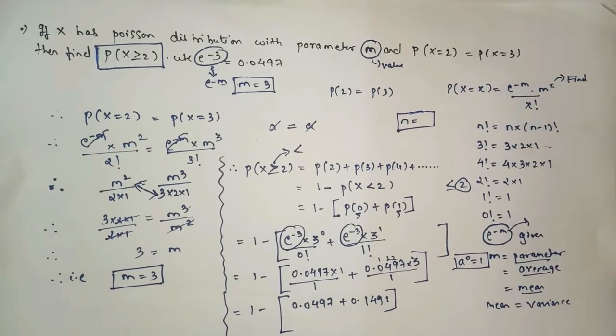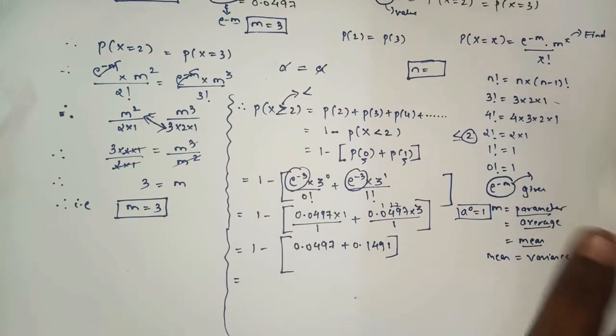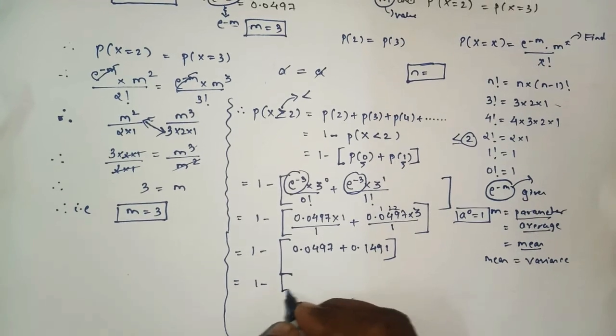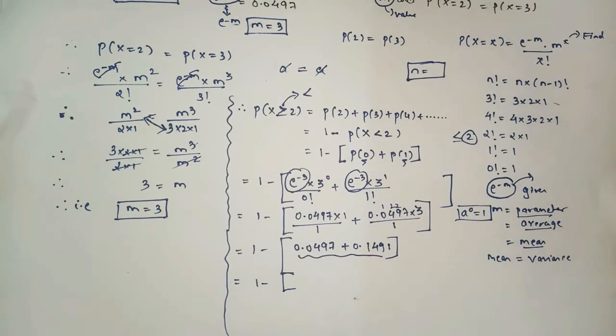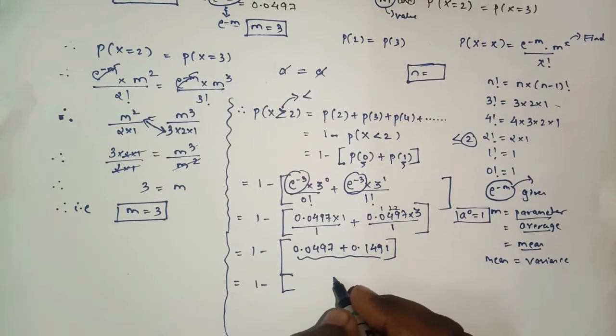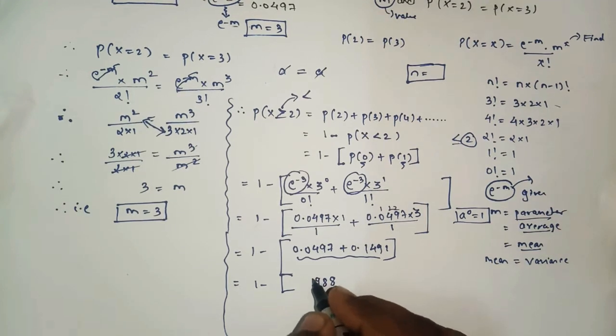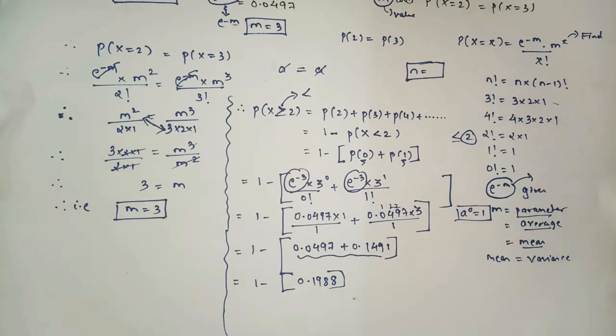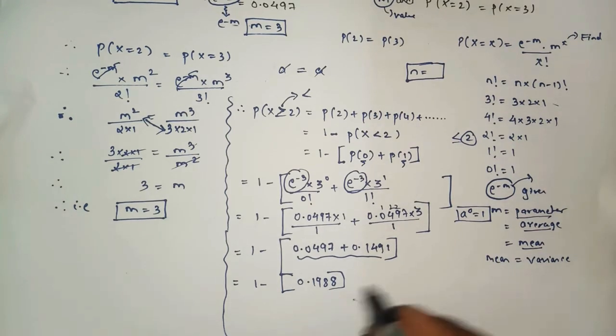So after this, when you add these numbers, you will get what? Here it will be 8891.0, yes or no? Okay, then after that simply you have to subtract this number from 1,